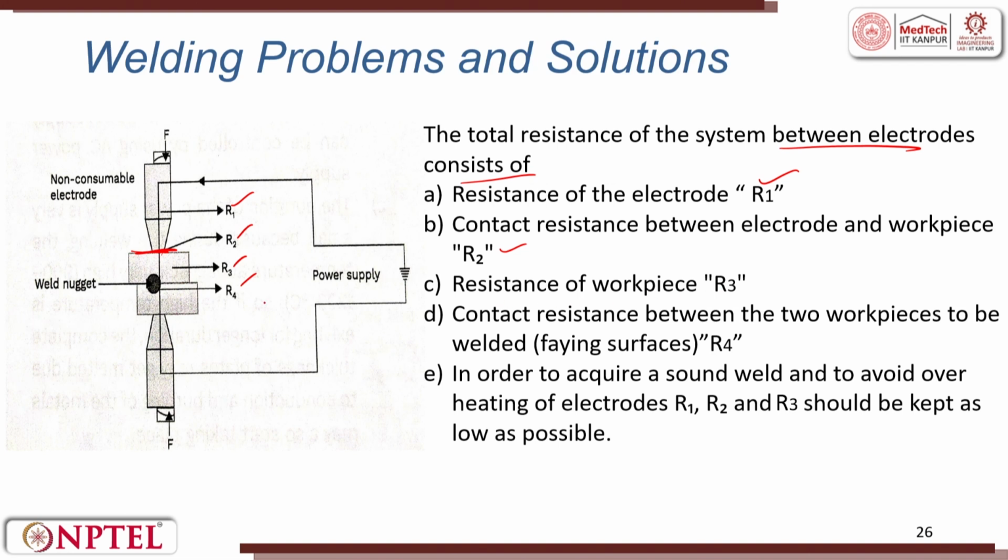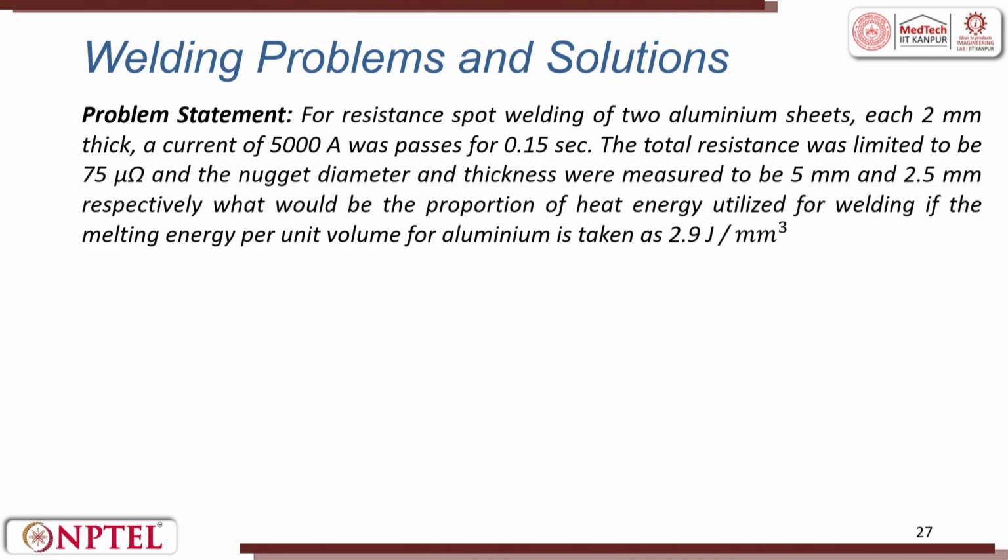Resistance of the workpiece is R3. See, this is electrode, this is our workpiece. Contact resistance between the two workpieces to be welded, that is faying surfaces, is R4. This is R4 here. In order to acquire a sound weld and to avoid overheating electrodes, R1, R2 and R3 should be kept as low as possible. So, this last problem statement would try to explain this better.